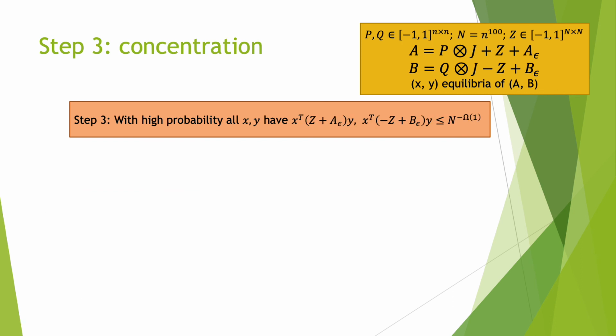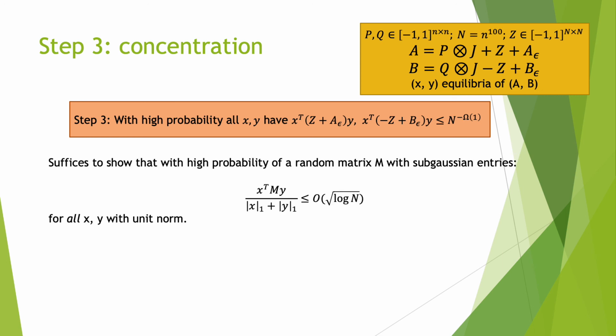For the final step, we want to show that everything concentrates. Now that we know that X and Y have small norms, we want to show that when you apply the noise to these vectors, you actually get small values. And the way you do this is it suffices to show that a particular random matrix M has the following inequality, that if you take x transpose M y divided by the norms of x and y, it has at most square root of log n value for all x, y of unit norm.